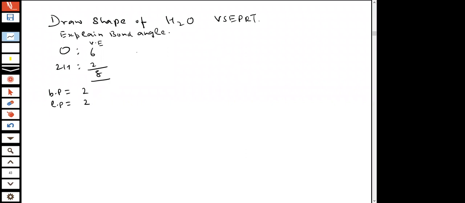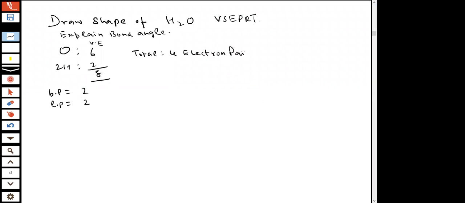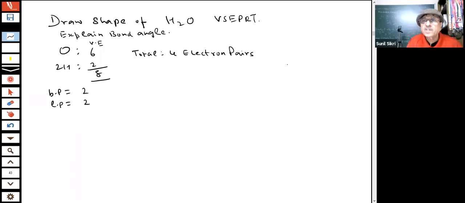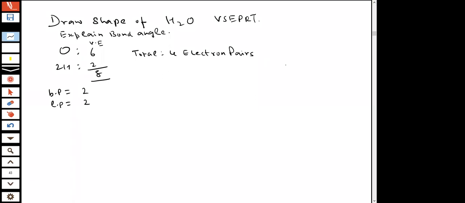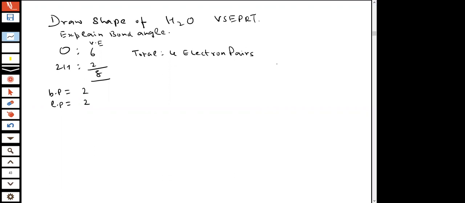When you have 4 electron pairs in total, what shape have we given for that? You already know about it.